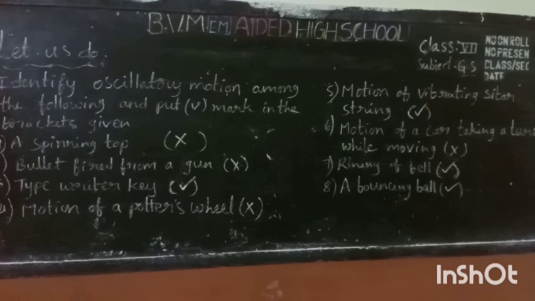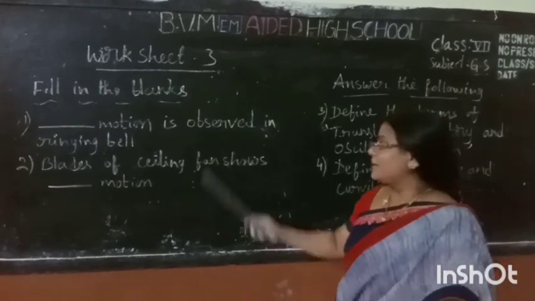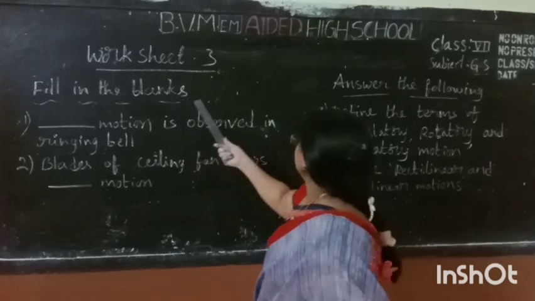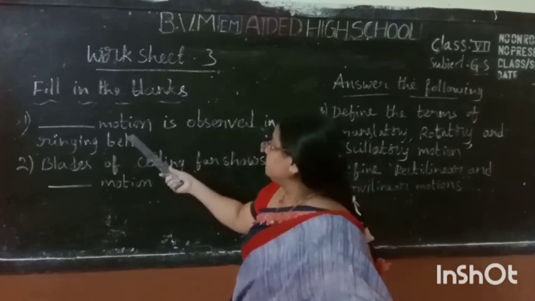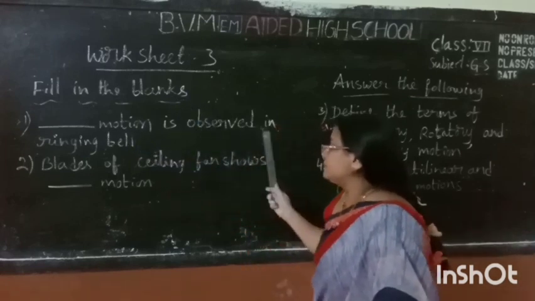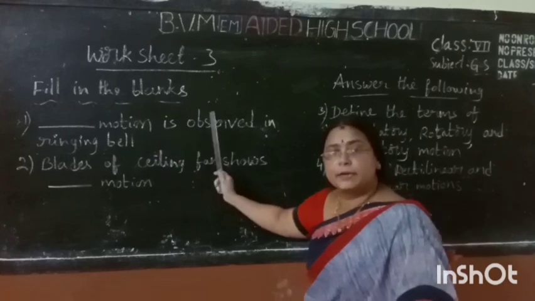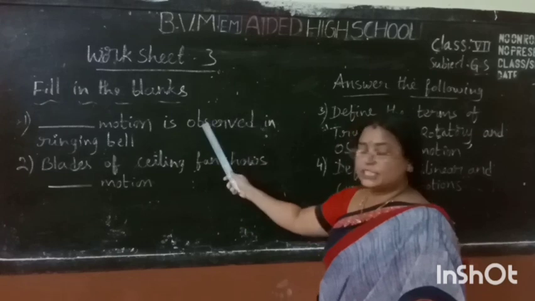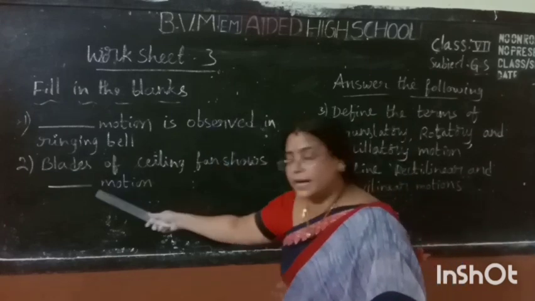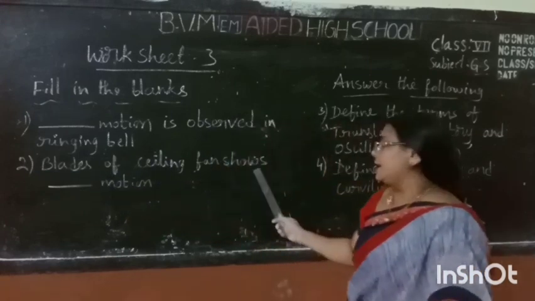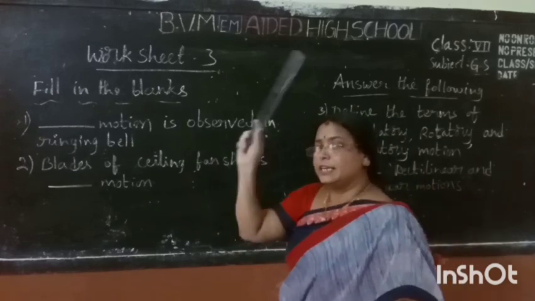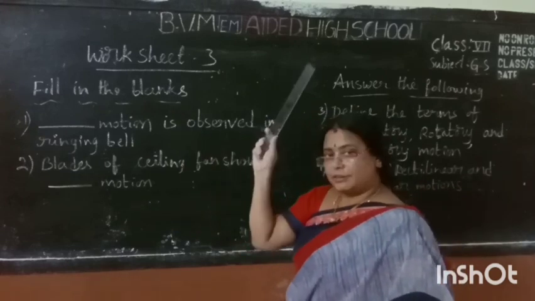Are you understood? Now we have to complete worksheet 3. Fill in the blanks. First, dash motion is observed in a ringing bell. In a ringing bell we observe to and fro motion. What is this motion? Okay, right. Blades of a ceiling fan show dash motion.